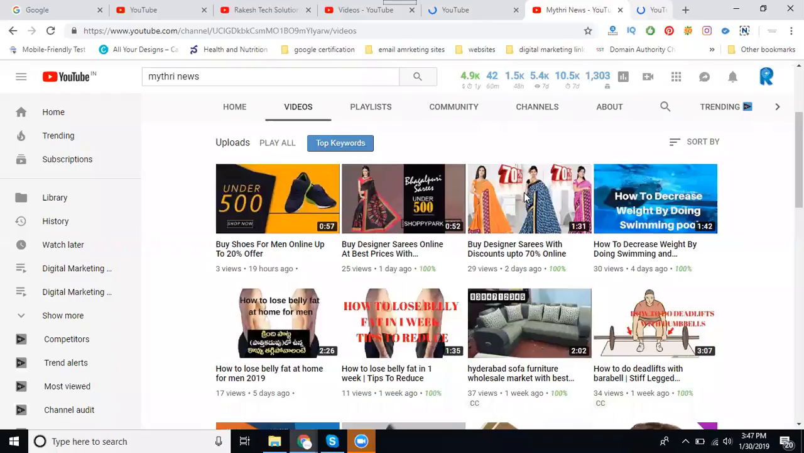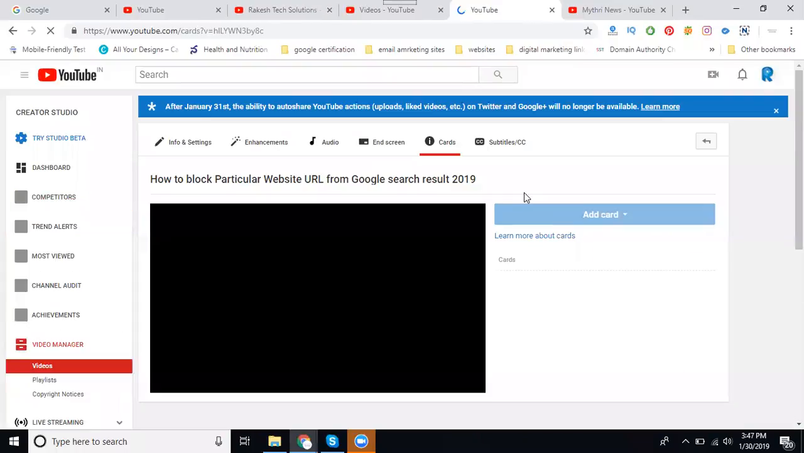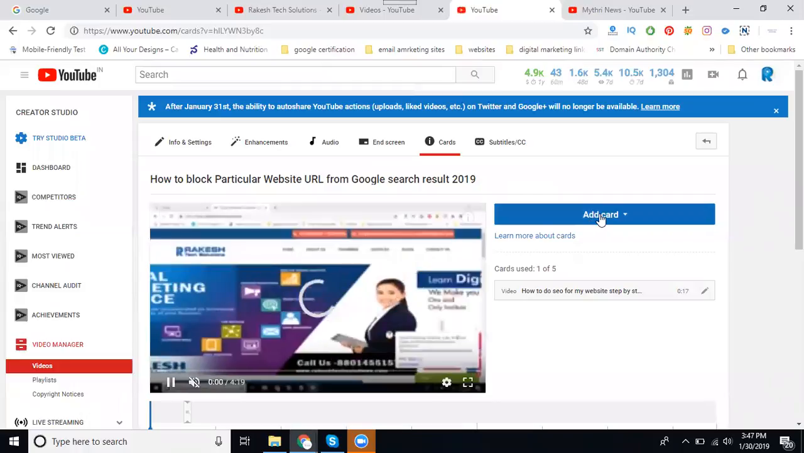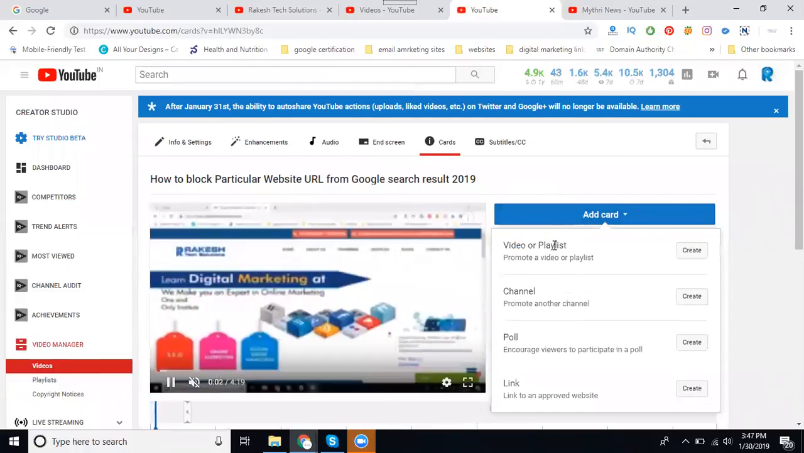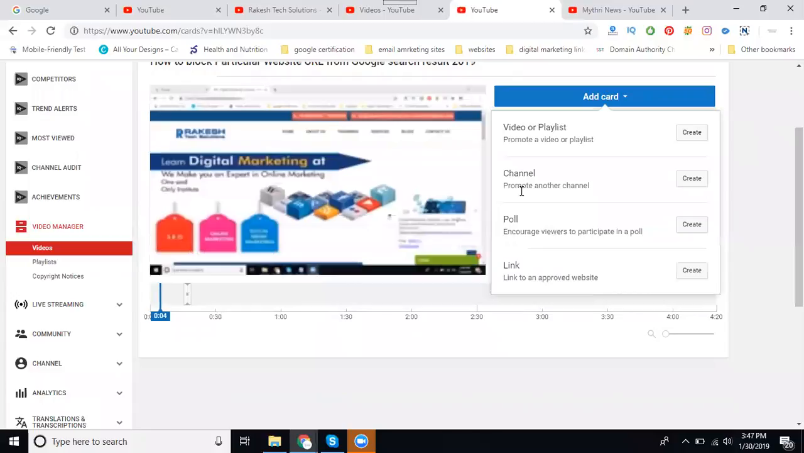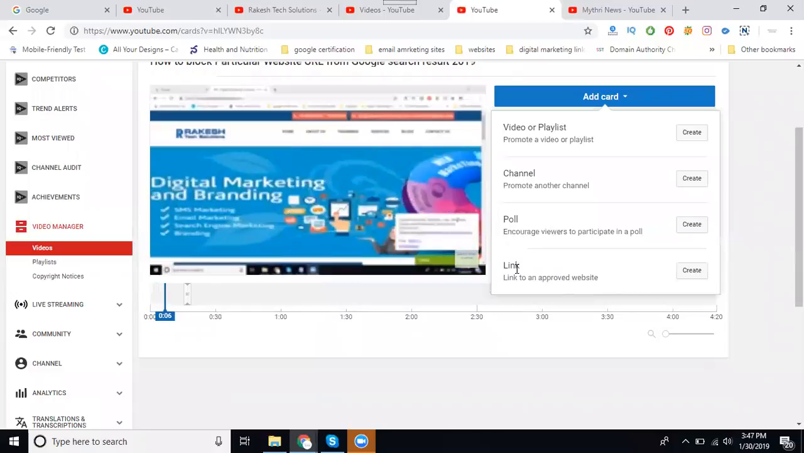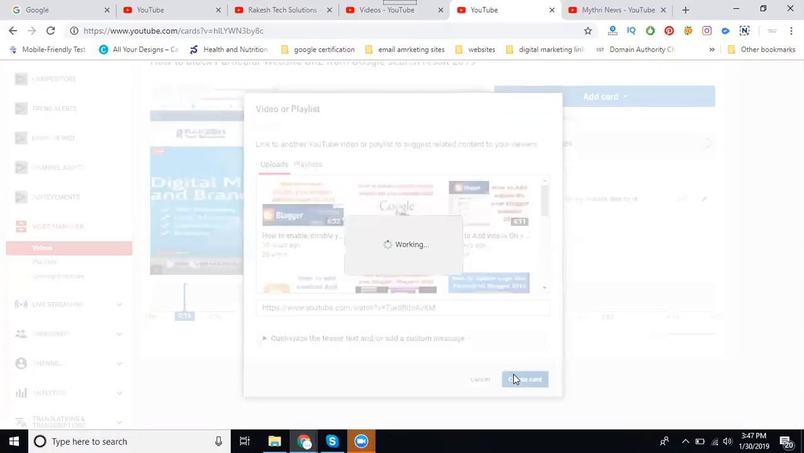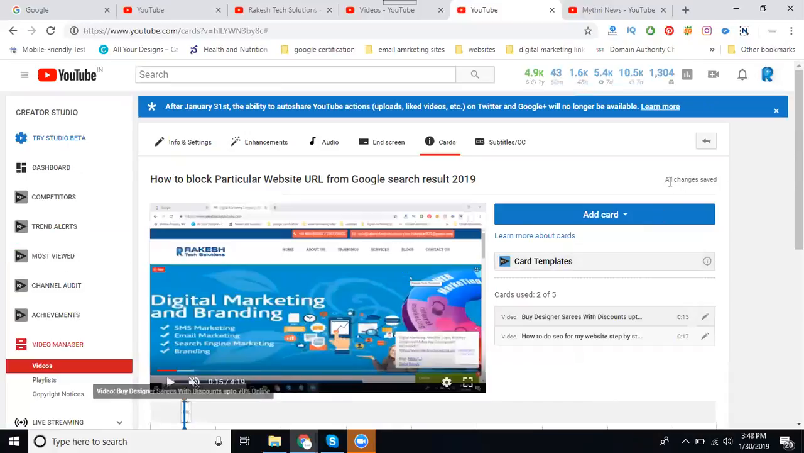For cards, we can add five cards, but the categories are four. The four are the same as this: video or playlist, channel, and poll creation, and link. In cards, one thing is different from the end screen: here we can create a poll also. A poll will be multiple choice. So here again, a particular video. See, this is not my video. We can click promote, so we can use this option.